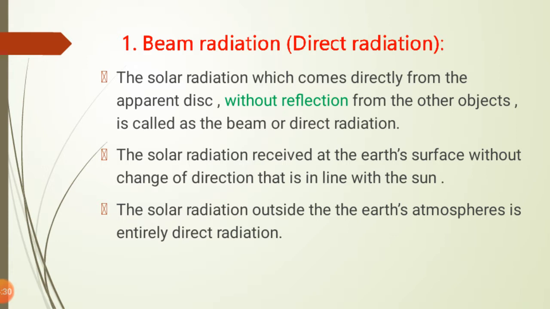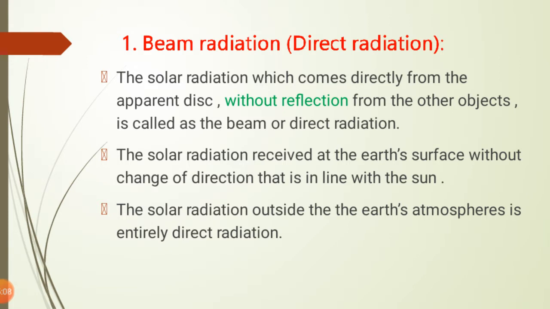So outside the earth atmosphere, the radiation is entirely direct radiation. That means outside the atmosphere of the earth there is no disturbance, no gases or matter, no water vapor or particulate matter, so there is no possibility of absorption and scattering.